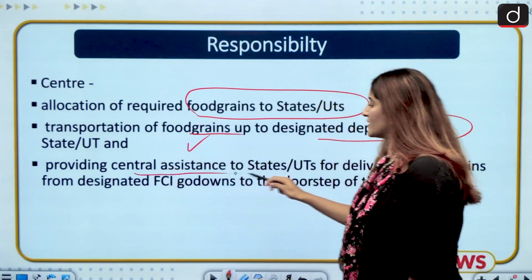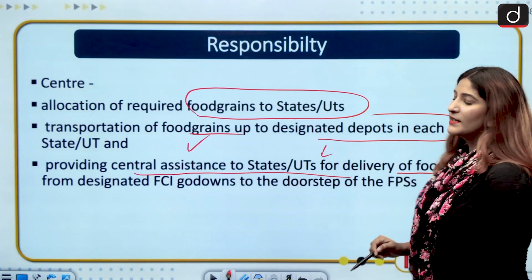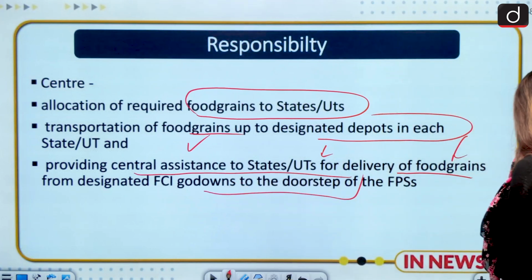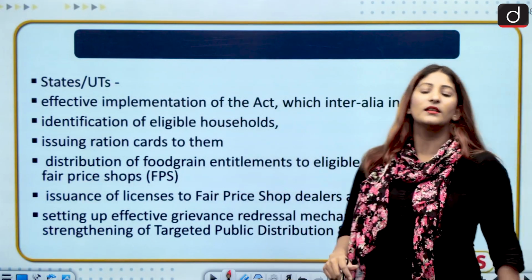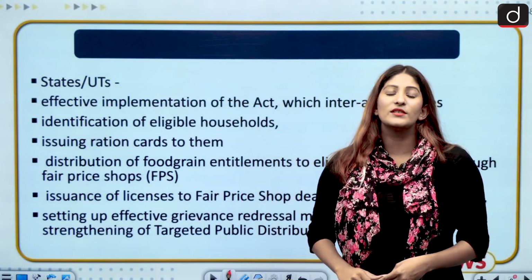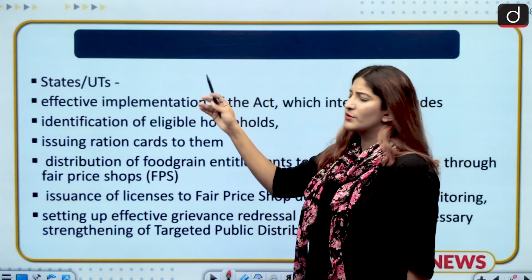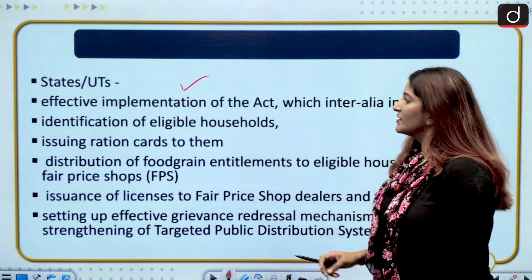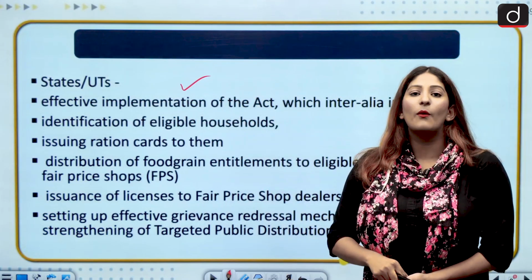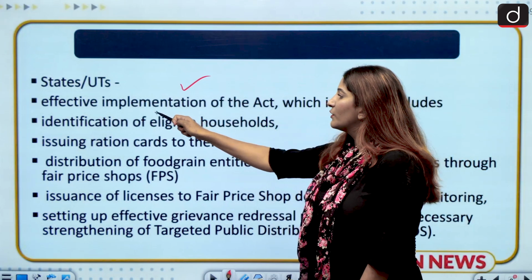Also providing central assistance to state and union territories for delivering of food grains from designated Food Corporation of India godowns to the doorstep of the FPS. So we all know that the government procures food from the agency by the name of FCI, Food Corporation of India. That will also be discussed. States and union territories have the responsibility at the ground level; the implementation status is looked at by the states and union territories.